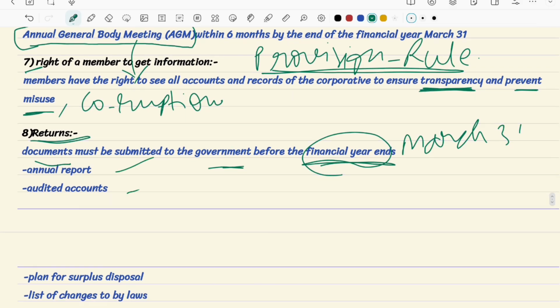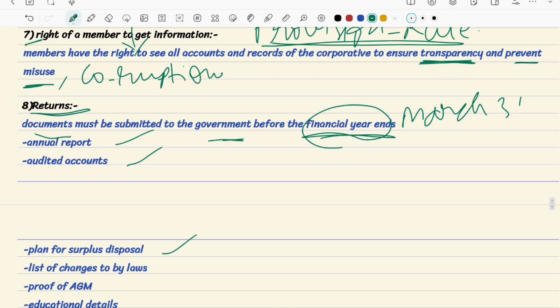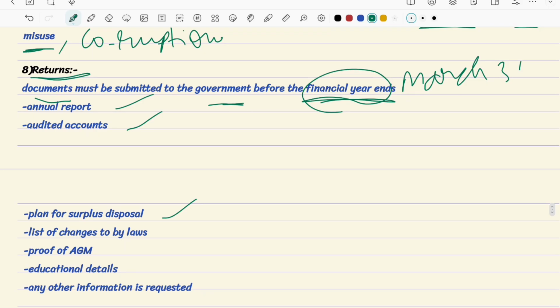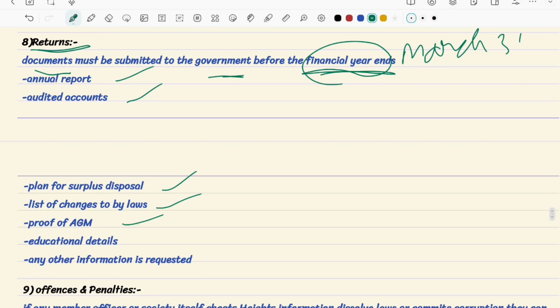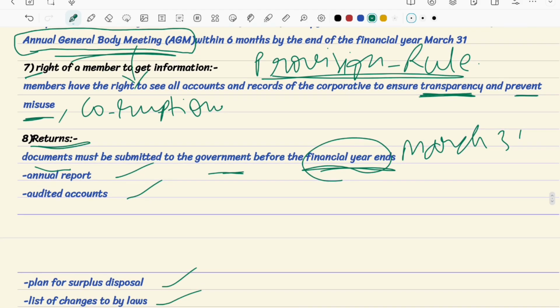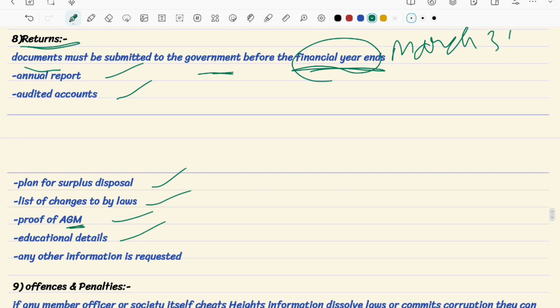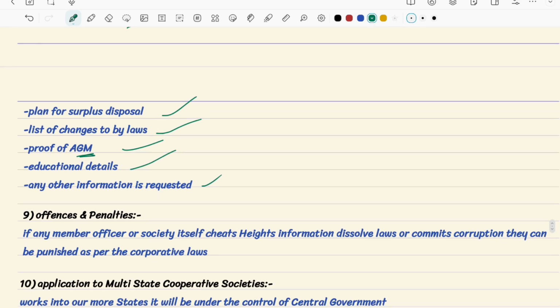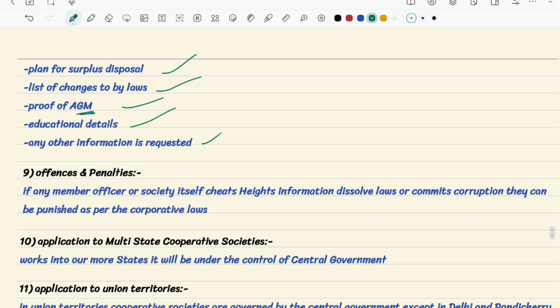Annual reports, audited documents, surplus disposals, list of changes made to the bylaws, proof of AGM (annual general body meeting), educational details, and any other information if the government asks. If any kind of corruption or illegality is proven through these societies in the state legislature, then it is a punishable offense. There will definitely be punishments given.